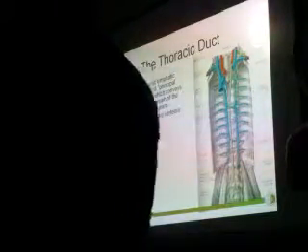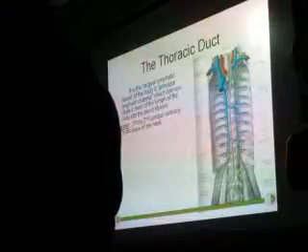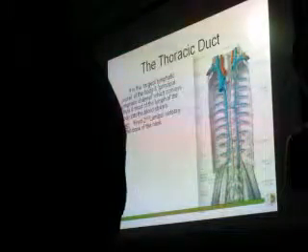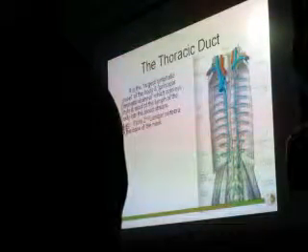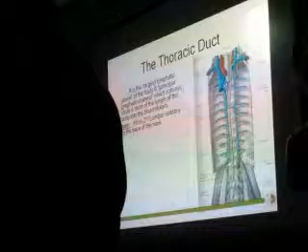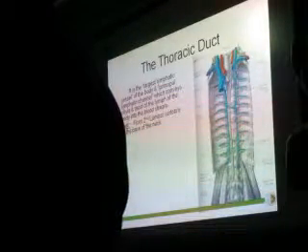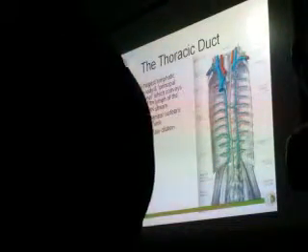The extension of this vessel is from the second lumbar vertebra. So it starts from the abdomen, from the second lumbar vertebra, and it ascends upwards and drains near the base of the neck. It begins from a sacculation.